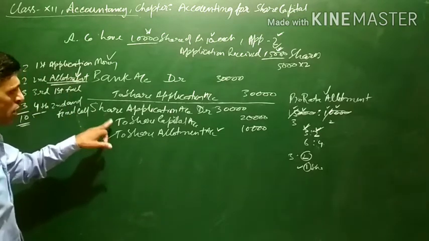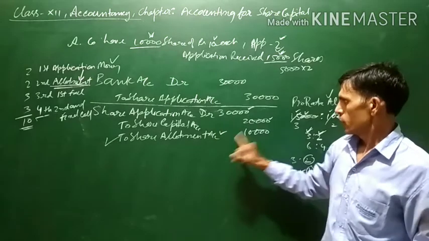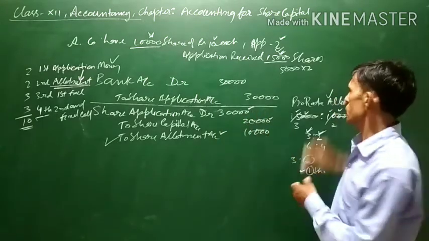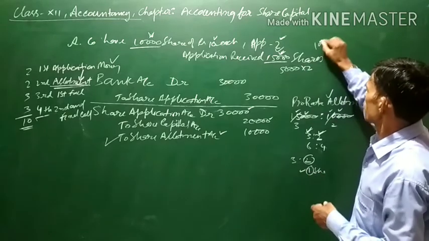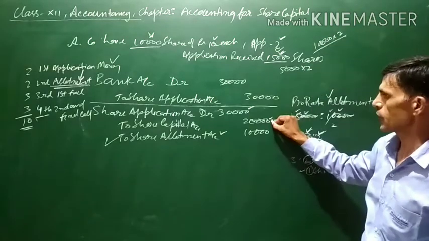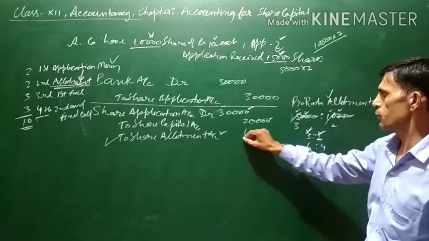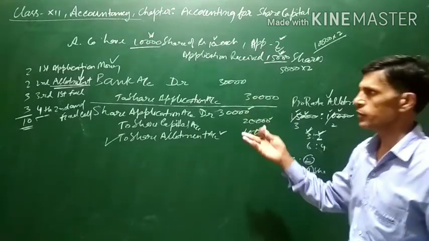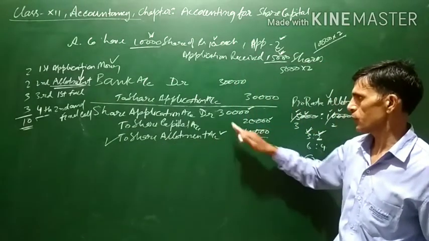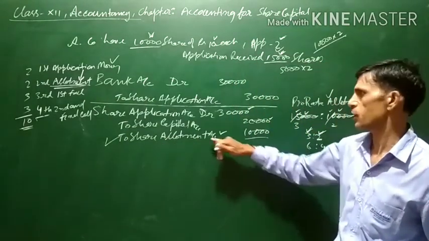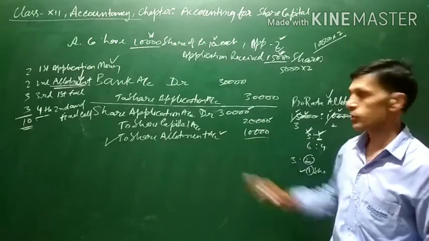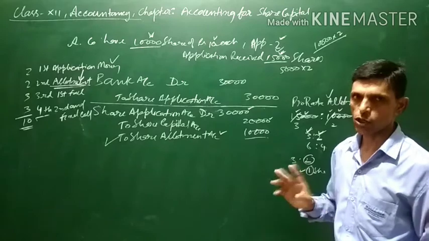So out of 30,000, 20,000, that is 10,000 shares into 2 application money, will be transferred to share capital account, and the remaining balance will be transferred to the next installment, that will be allotment. If there is excess money left after share application money, it is transferred to share allotment account.